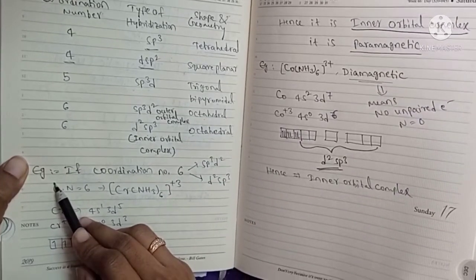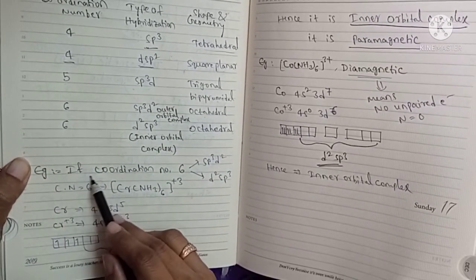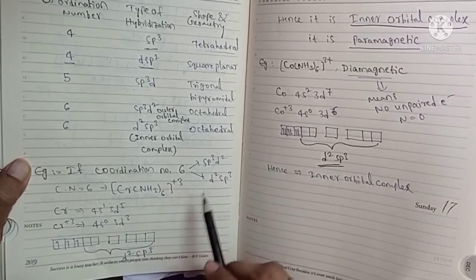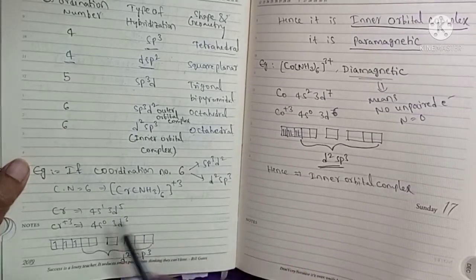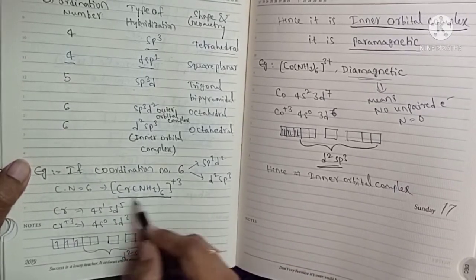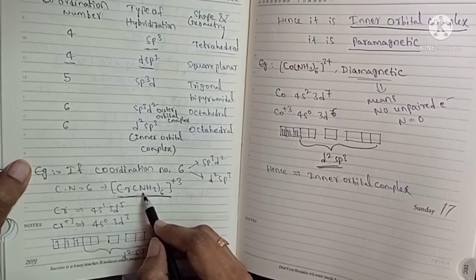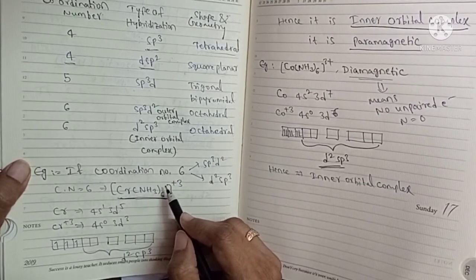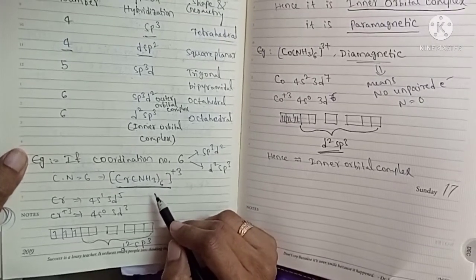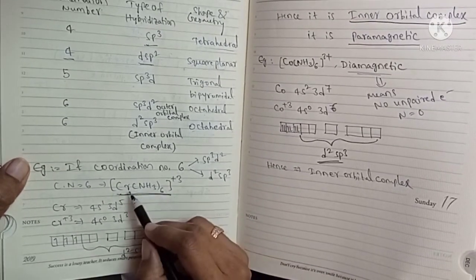Let us see an example. If coordination number is 6, there are two possibilities. It may be sp3d2 or d2sp3. They have given one complex, chromium NH3 taken 6, plus 3. Predict the hybridization and shape of the complex. First we have to identify the metal.